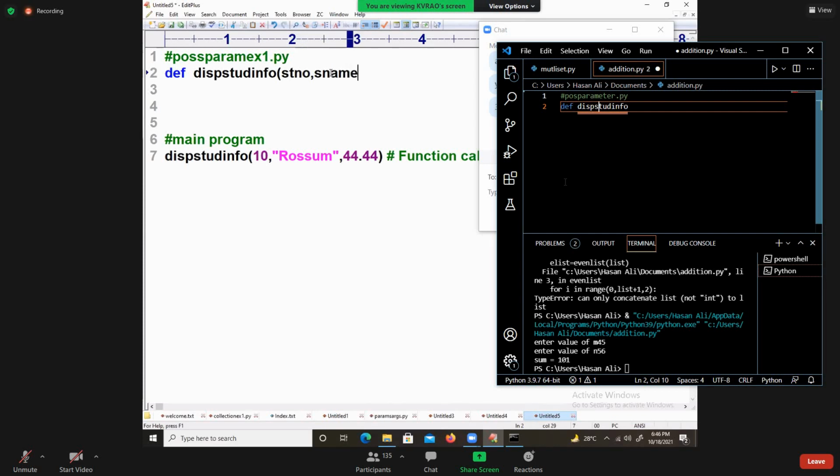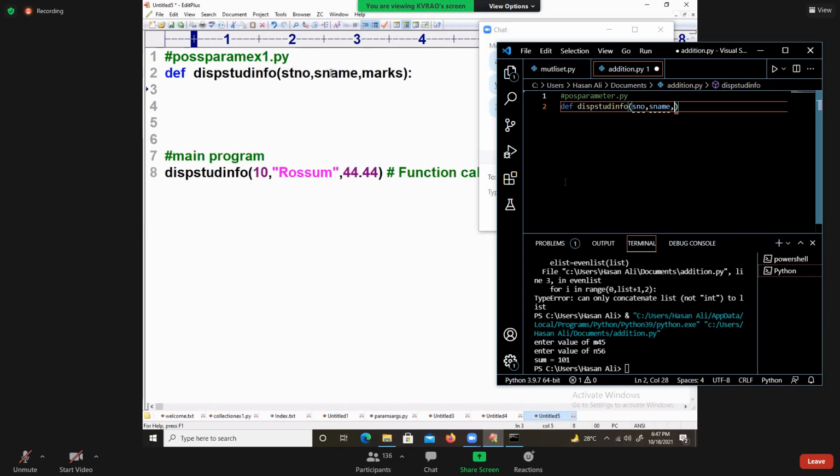My dear students, I recommend that any formal parameters you take should have some meaning. stno, comma name, comma marks I am taking.